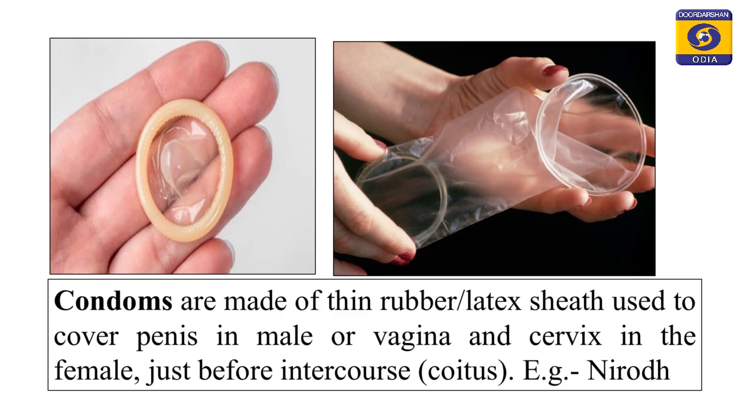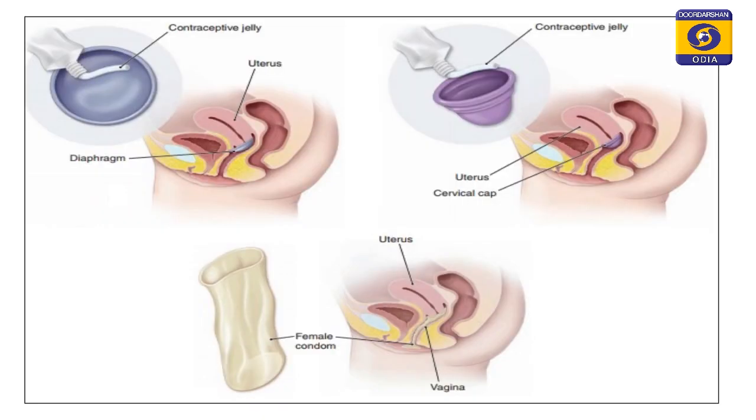In the left side diagram you can see a male condom, and in the right side a female condom. These are made up of thin rubber or latex sheath which is used to cover the penis in males and the vagina and cervix in females, and these are to be used just before the coitus or sexual intercourse has begun.